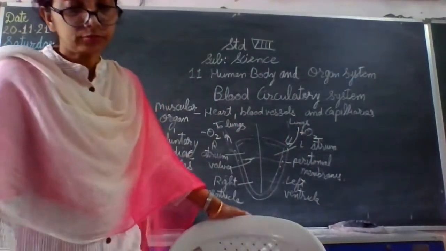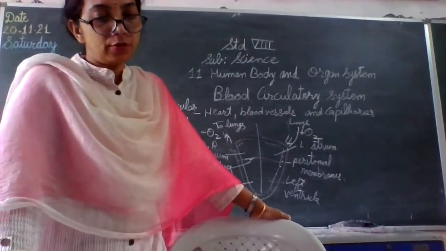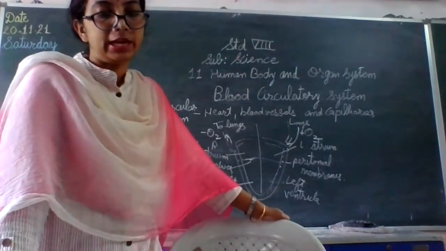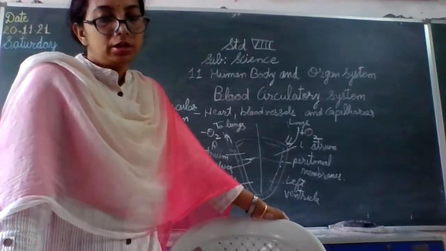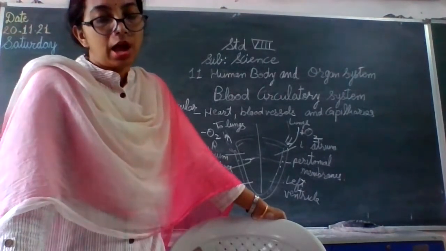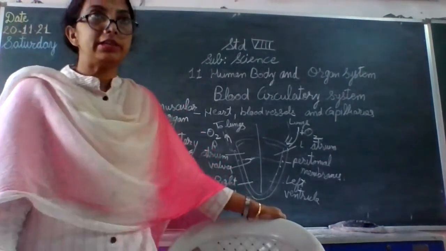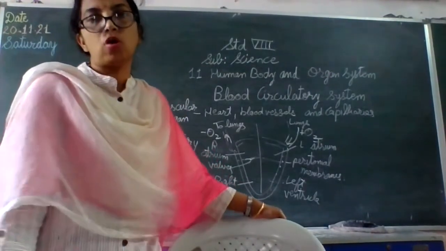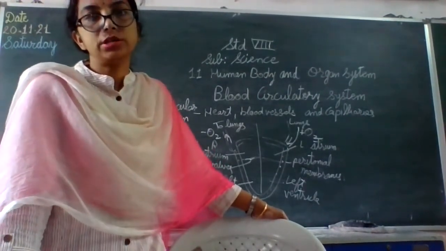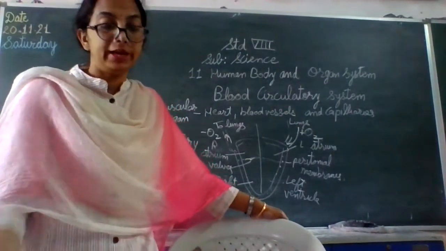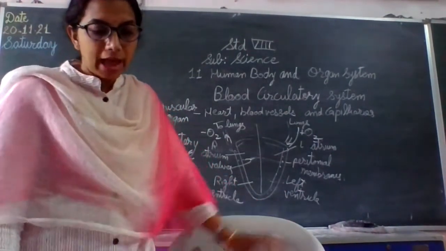Okay. Then most of the veins are superficially located in the body. Their walls are thin, and these are provided with valves so that there will be no backflow of the blood. Once it moves forward, it should not return back.